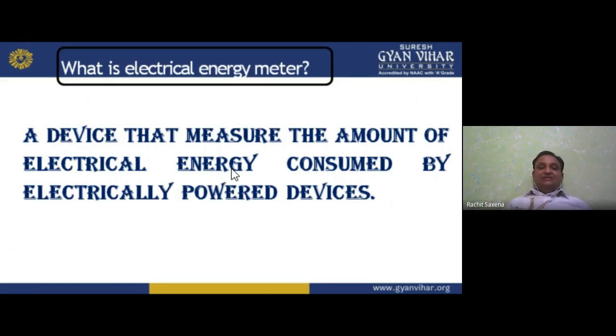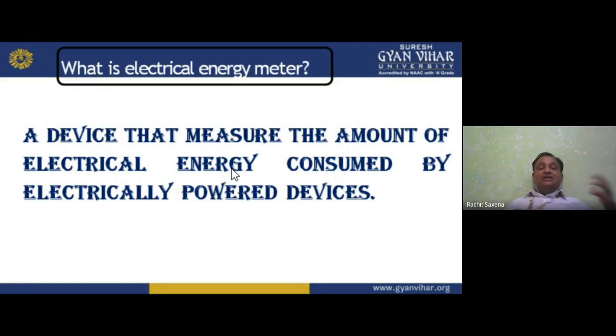So what is an electrical energy meter? In every house or domestic place we have that meter, the watt hour meter. Watt is the unit of power and hour is for time, so power into time is energy. The energy meter is a device that measures the amount of electrical energy consumed by electrical power devices.